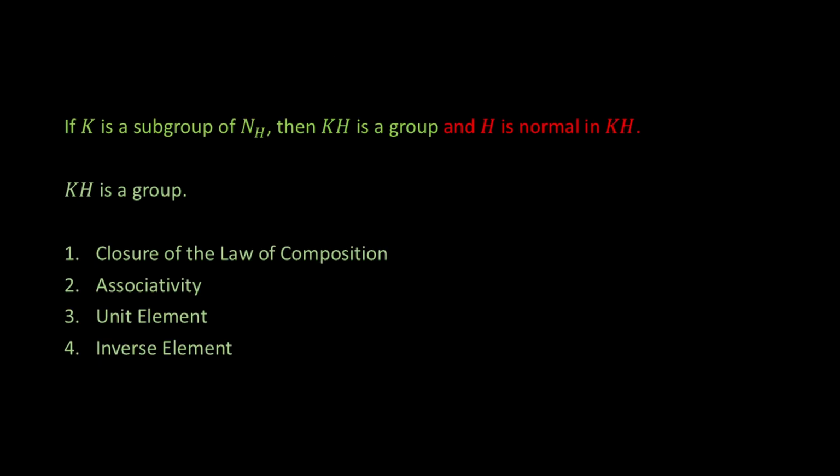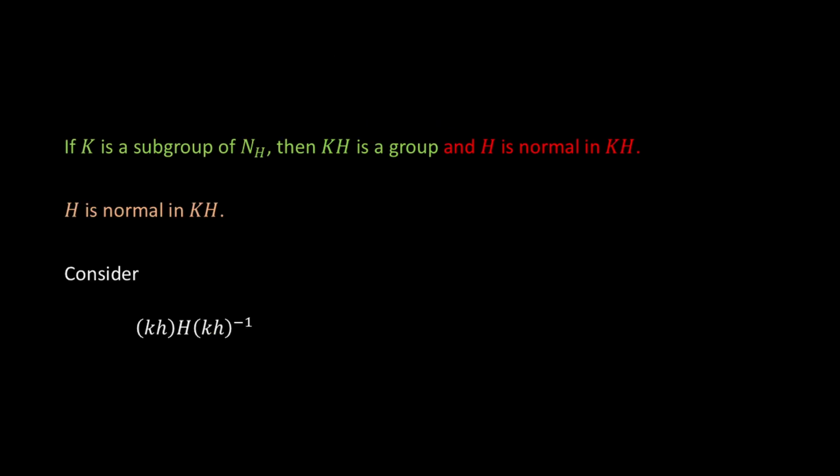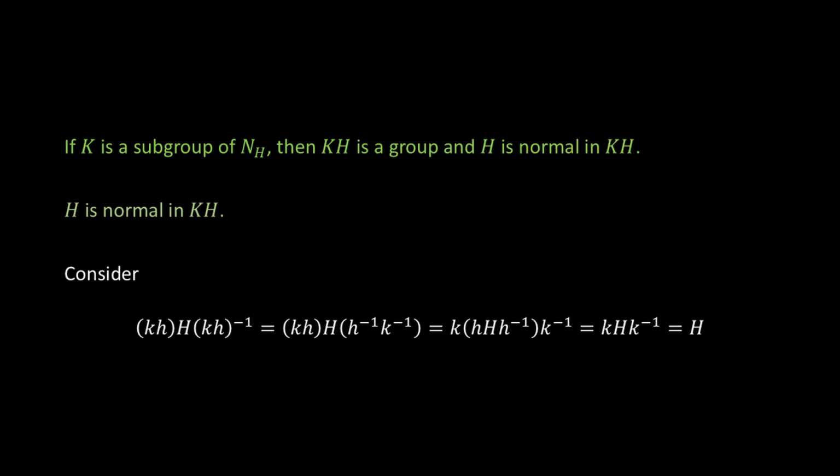To verify that H is normal in KH, consider (kh)H(kh)⁻¹. Since (kh)⁻¹ equals h⁻¹k⁻¹, we have (kh)H(h⁻¹k⁻¹). Applying the associativity property, we have kHk⁻¹, which results in H. Thus, H is normal in KH is shown.